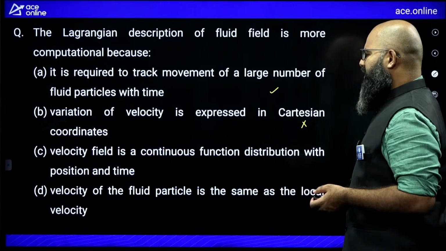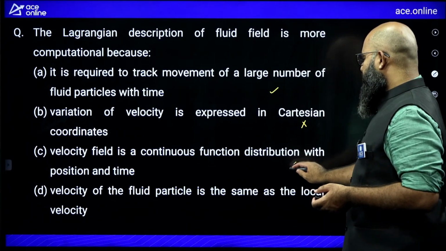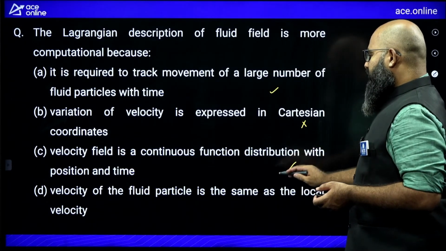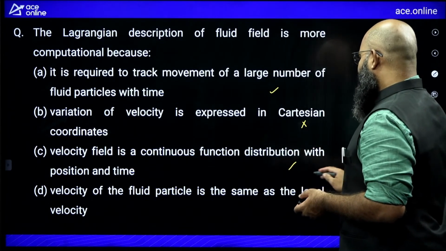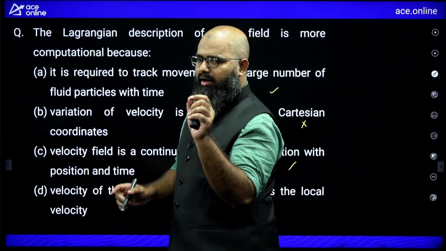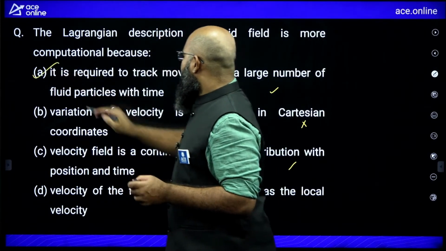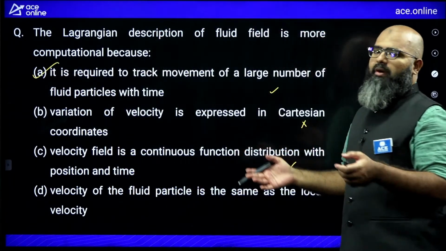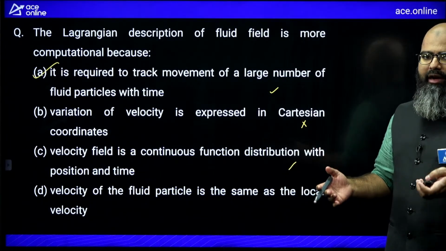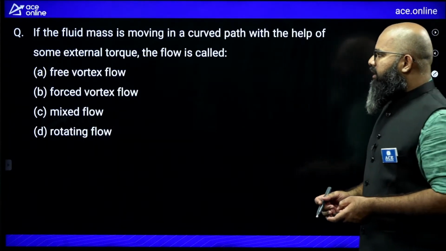This is not a criteria. Velocity field is continuous function distribution of position and time. Velocity of a fluid particle is the same as the local velocity. See, the reason over here is you are choosing a single particle and observing. You have to do this for every particle. So it is required to track movement of large number of fluid particles. Many particles will have to be tracked in order to understand the motion. That's why option A would be correct over here.